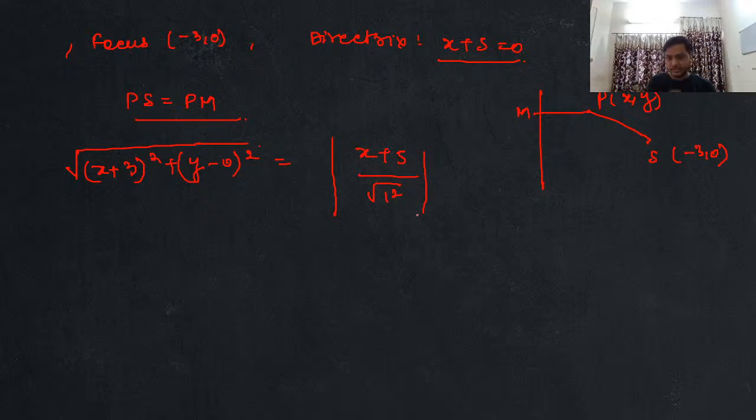Clear guys? Yes or no? Are you clear with this or not, everyone? Let's proceed with this. Squaring both the sides. When you square both the sides, what will you be getting? You will be having x plus 3 whole square plus y square is equal to